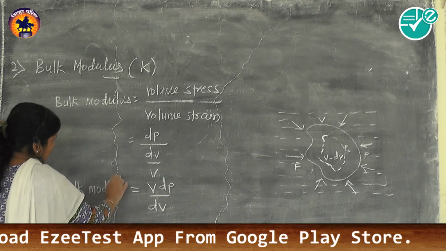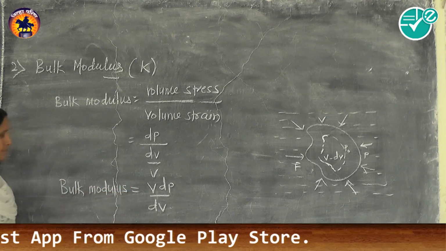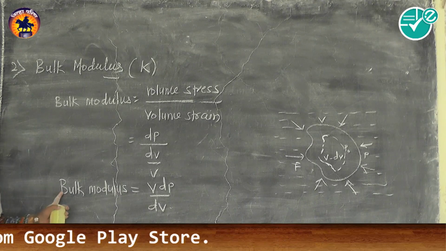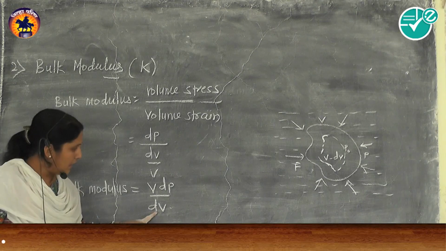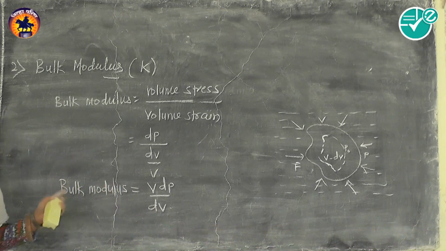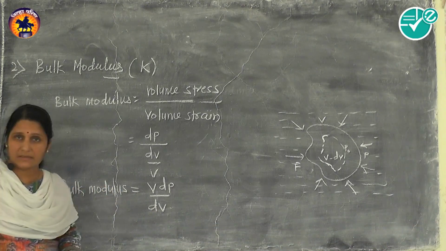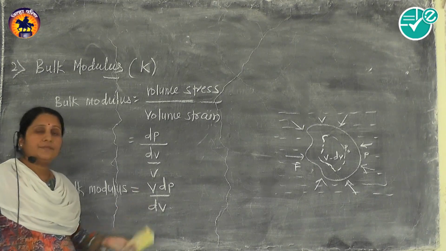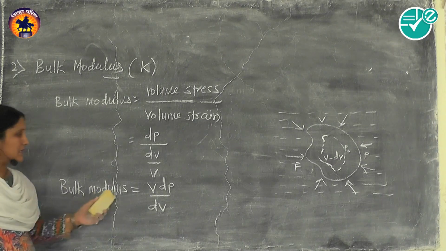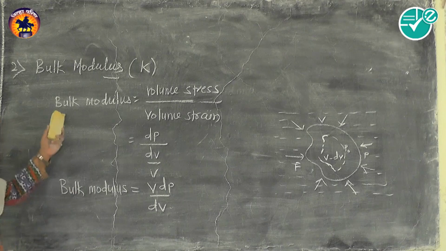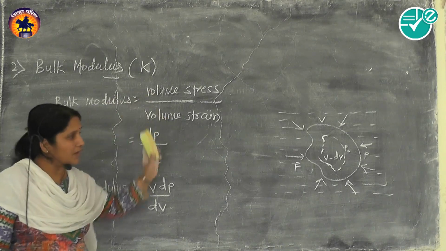So bulk modulus is the modulus of elasticity related to change in volume. Again, SI unit of this is Newton per meter square, or we can say Pascal, and dimensions of this are same as dimensions of stress. So bulk modulus is V dP by dV. It is the ratio of volume stress to volume strain.